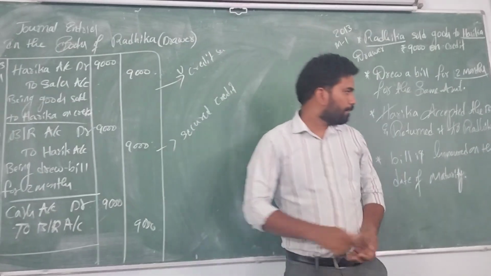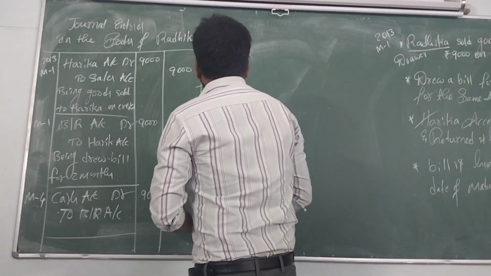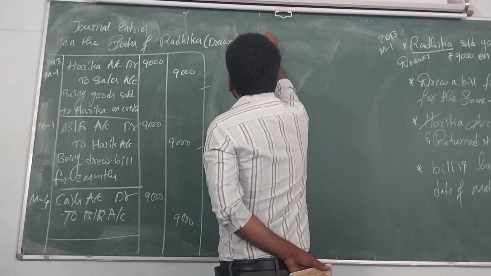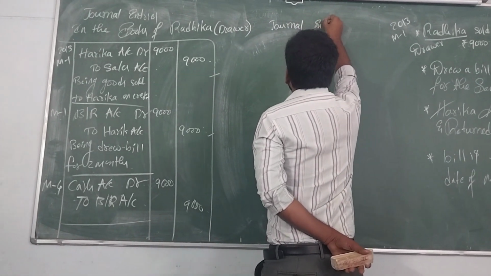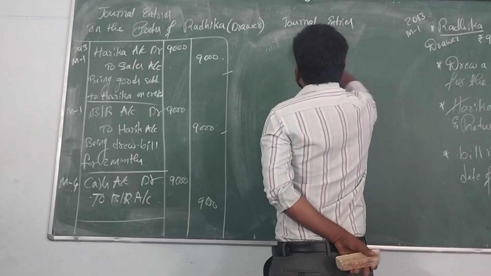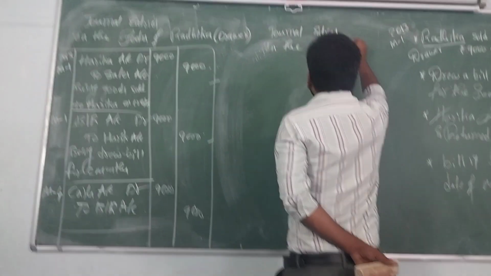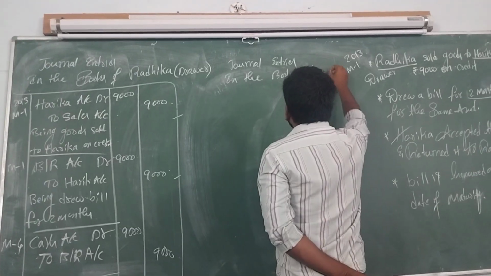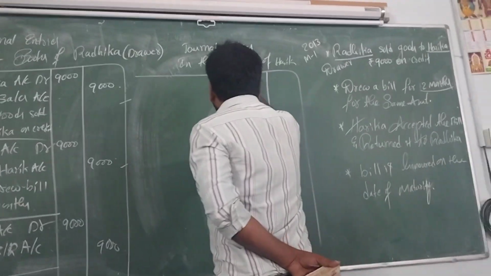Next, whose books do we have to draw now? Journal entries in the books of Harika. Who sold goods?